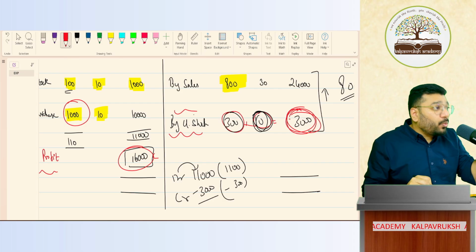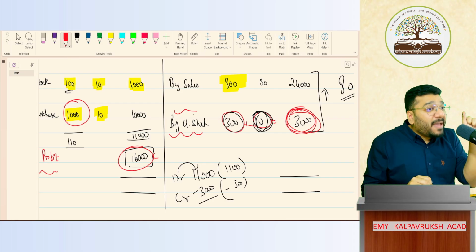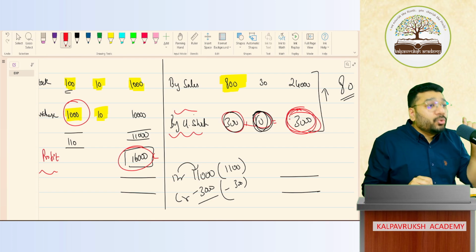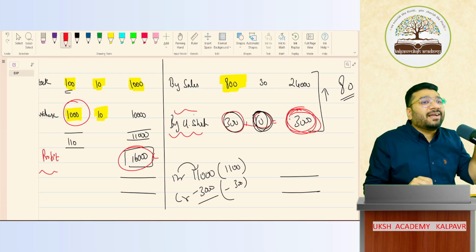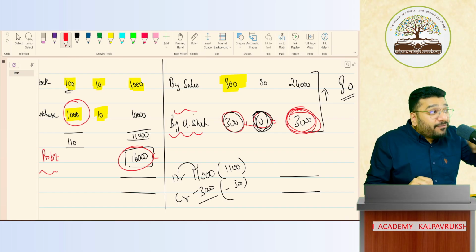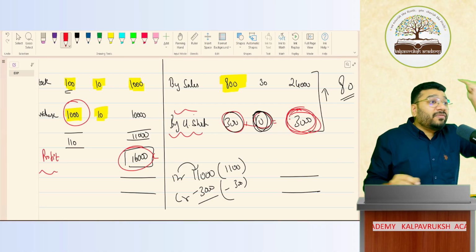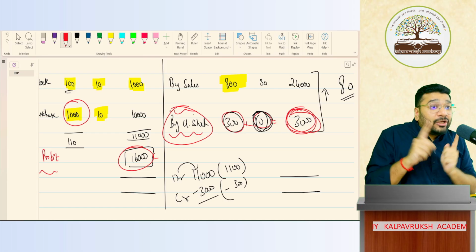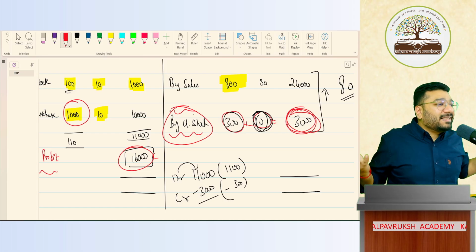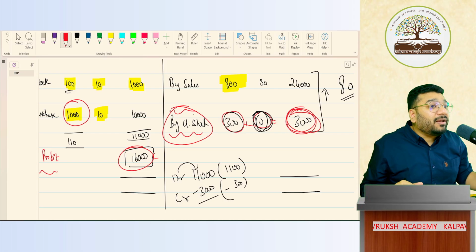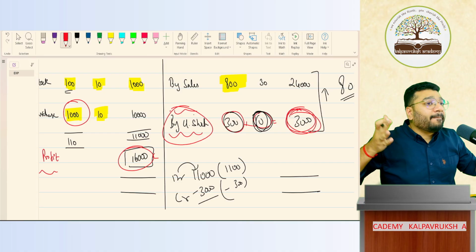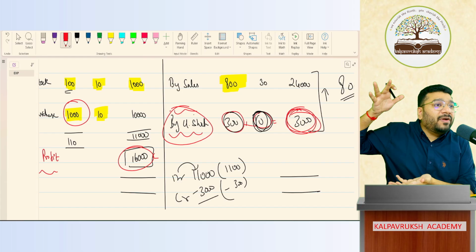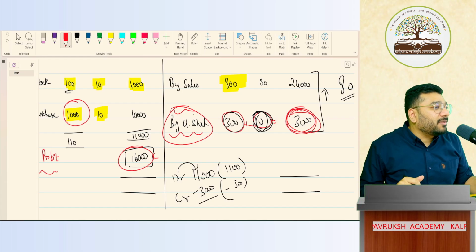So the question you asked is about stores, spares, consumables, and loose tools. Is it revenue expenditure? Yes, only if they are used in the current year, consumed in the current year, from which I've got the benefit. If not, then all of this will go to your closing inventory. And closing inventory goes where in the balance sheet? Asset side. So to that extent, it becomes your capital expenditure. So if you use the stores and spares you bought, it is revenue expenditure. The unused part of it becomes your capital expenditure. Got it, not got it?